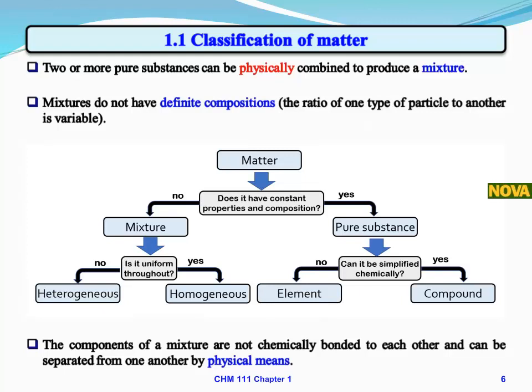Two or more pure substances can be physically combined to produce a mixture. The components of a mixture are not chemically bonded to each other and can be separated from one another by physical means, such as filtering by size, melting or boiling one or more of the components away, or separating based on density differences, sinking or floating.